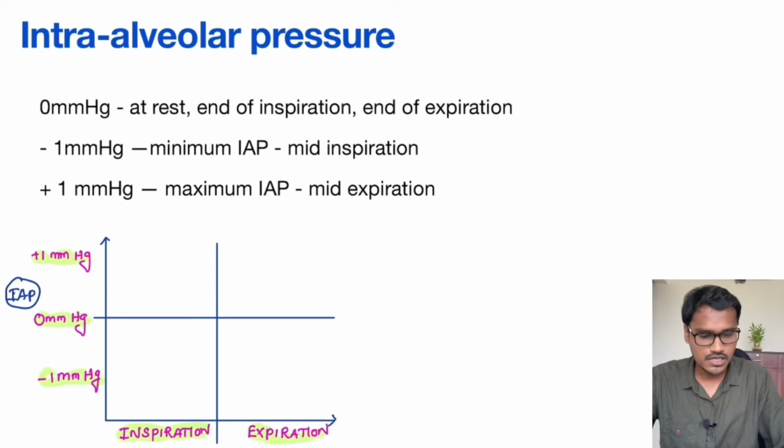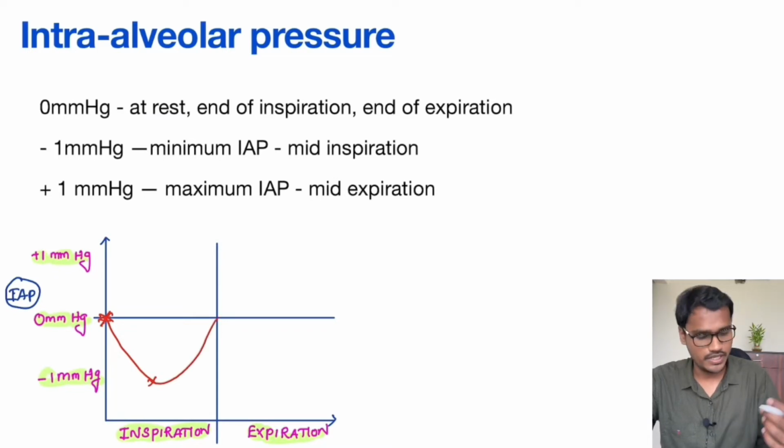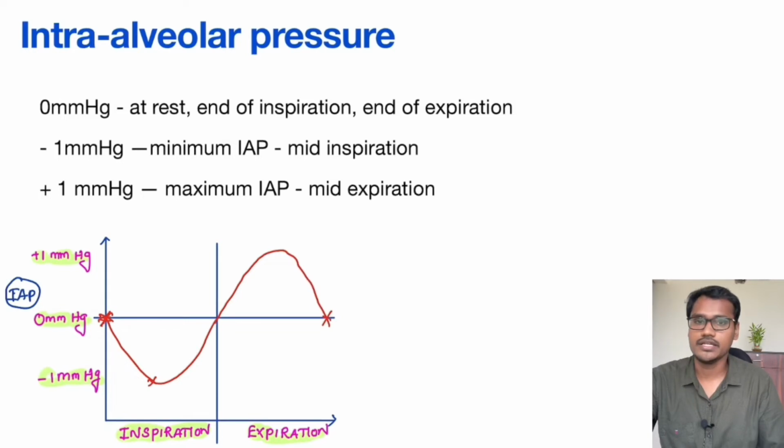So let's see how this graph goes. Whenever the person is at rest, it is at 0 mm of Hg, this region I am marking. Then whenever he starts to inspire, the volume increased and the pressure dropped, so it went to minus 1. Then after that it went back to 0 because the air moved in. Then during expiration, the alveoli is going to shrink or collapse, so it is going to increase the pressure first. Then when the air moves out, the pressure is going to be back to 0 again.